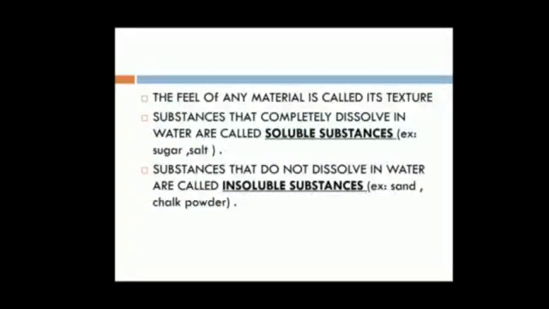Substances that completely dissolve in water are called soluble substances. Examples are sugar and salt. For example, if we put some sugar or salt into water and stir for some time, after some time the sugar or salt will dissolve in water. It means it will disappear in water, so it is called soluble in water. Substances that do not dissolve in water are called insoluble substances. For example, if you take some sand and put it into water and stir for a long time, it will not dissolve in water. That's why it is called an insoluble substance.